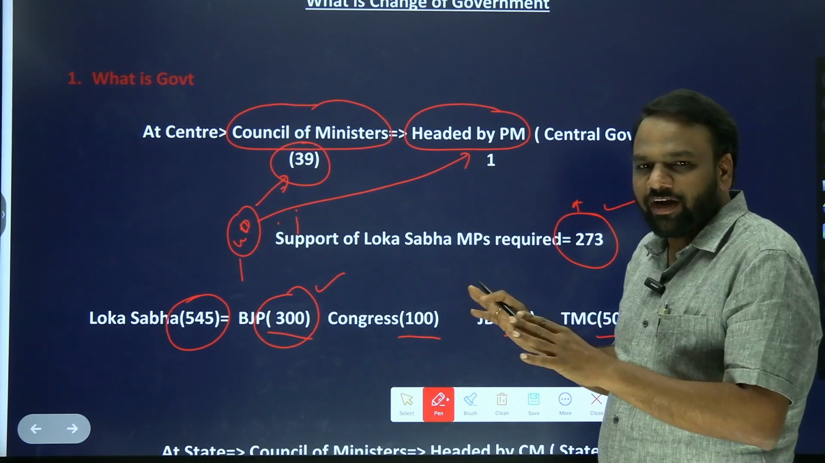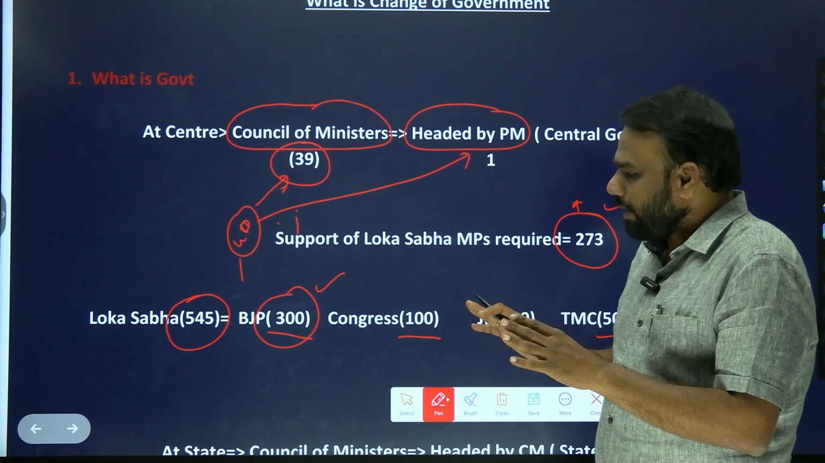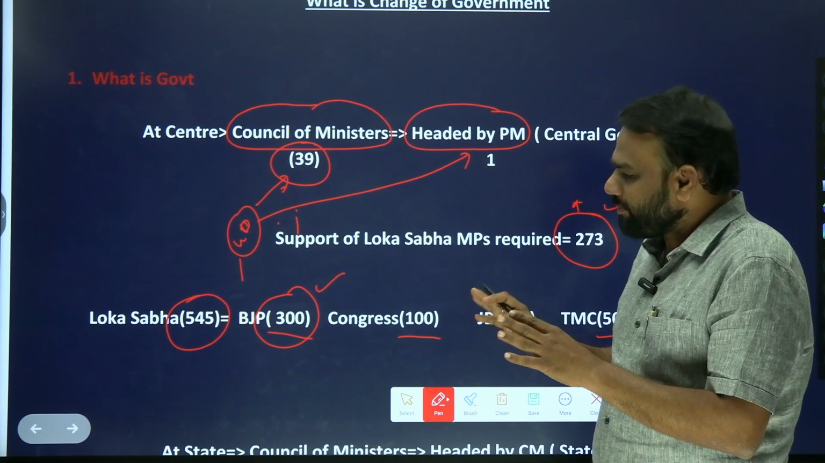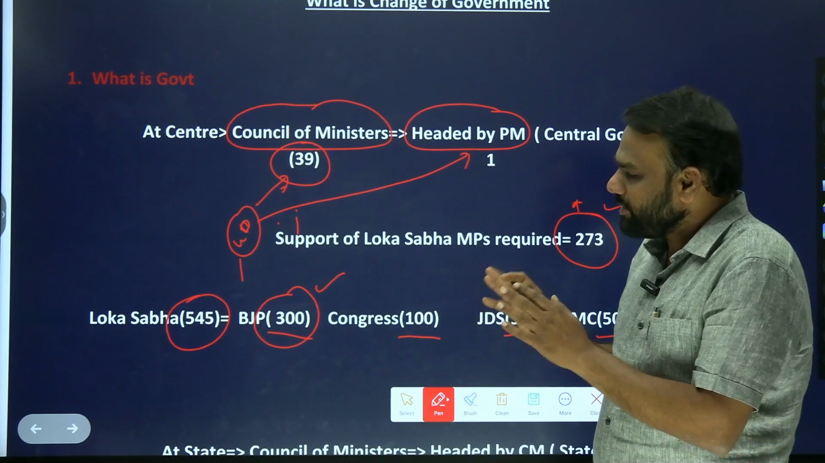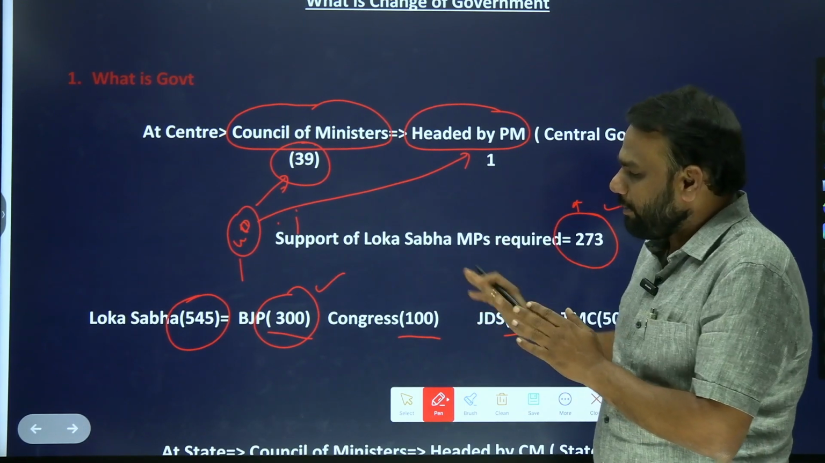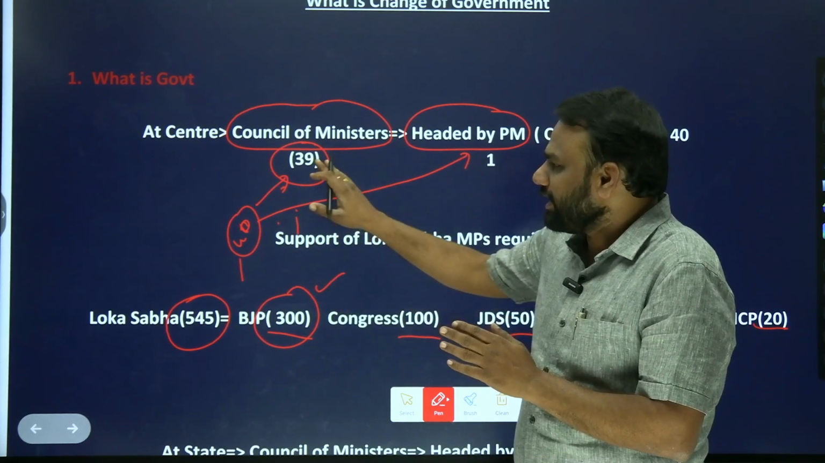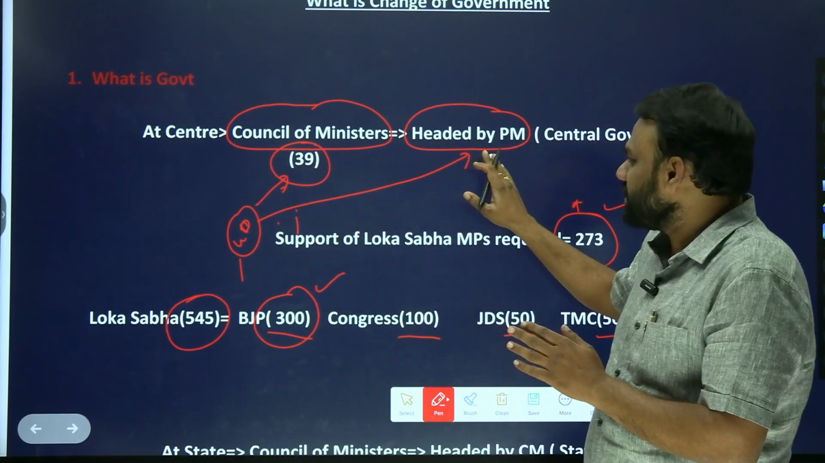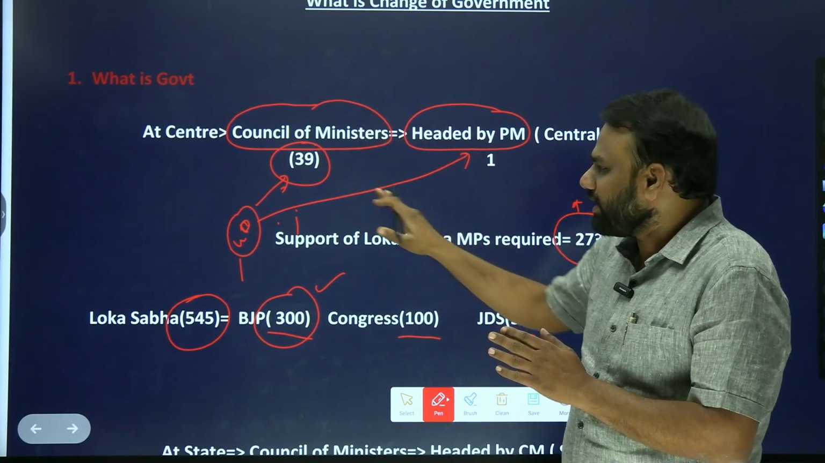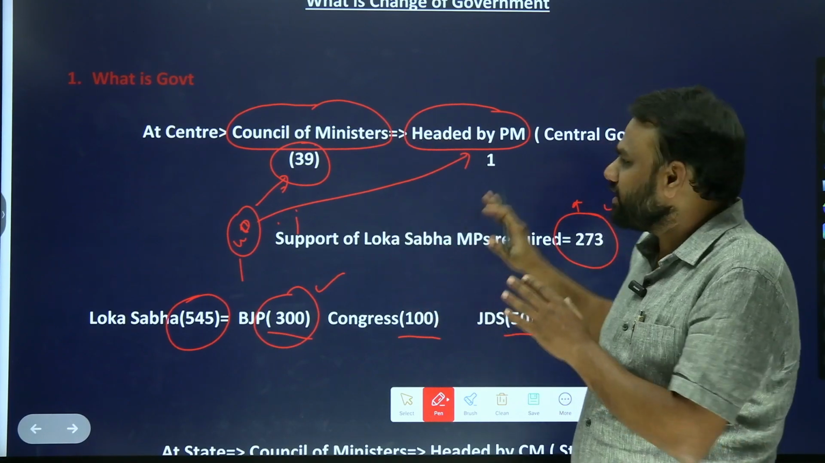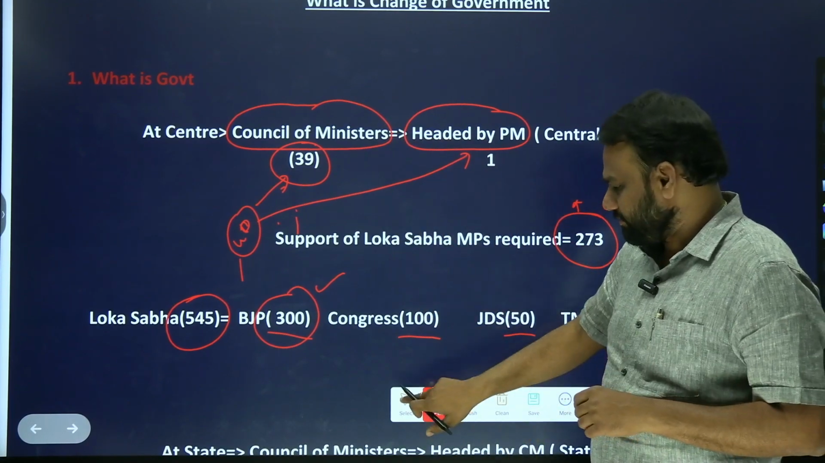So totally we have 545 Lok Sabha MPs. Among them, 300 MPs belong to BJP, so that's why BJP government can be formed at the center. Among these 300 MPs, 39 are ordinary ministers and one is prime minister. So all together we call it as government. Okay, this is called as government at the center.